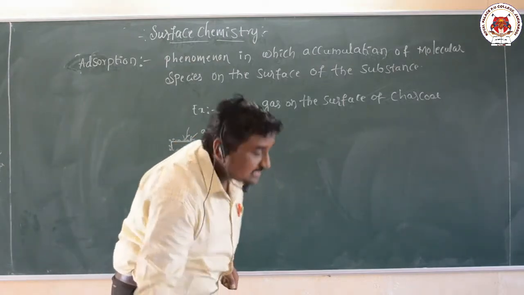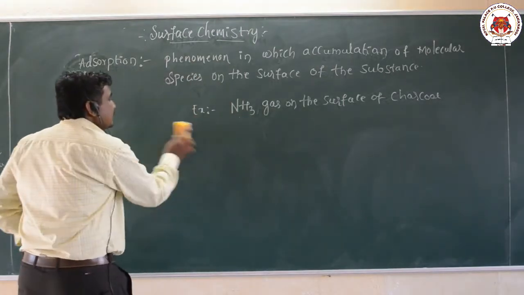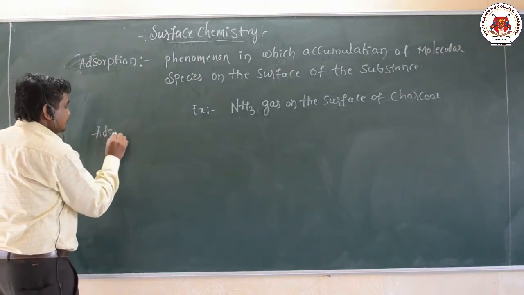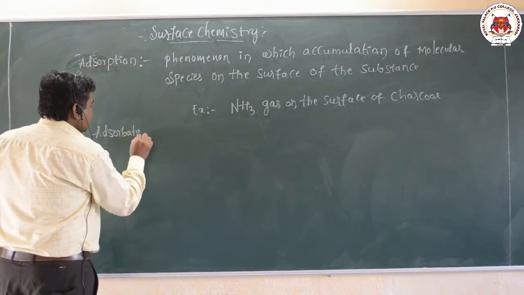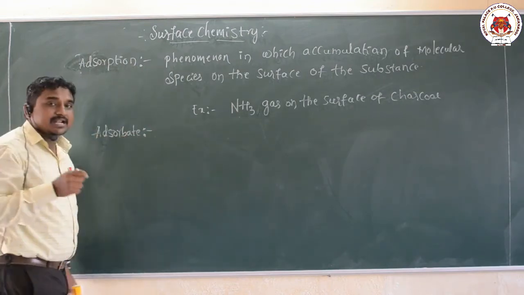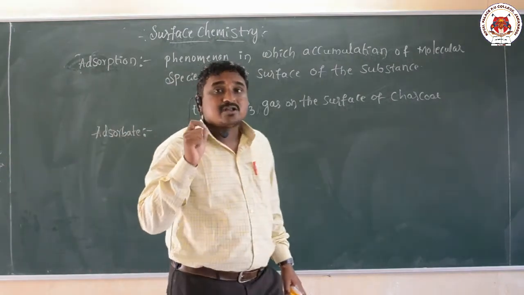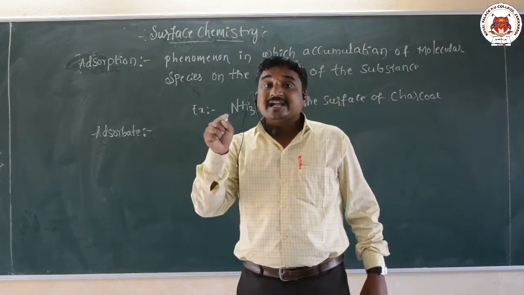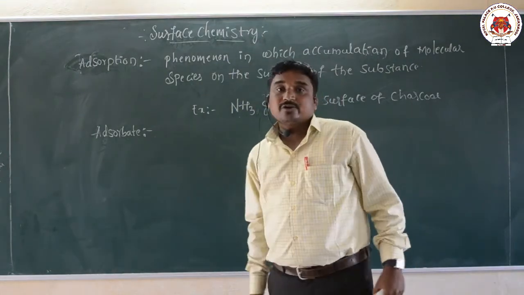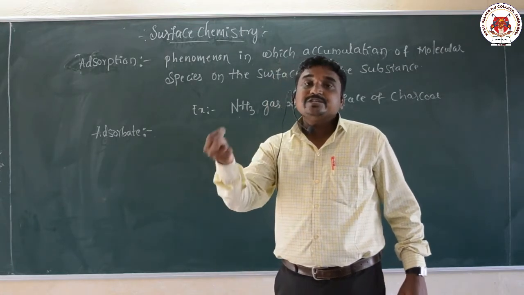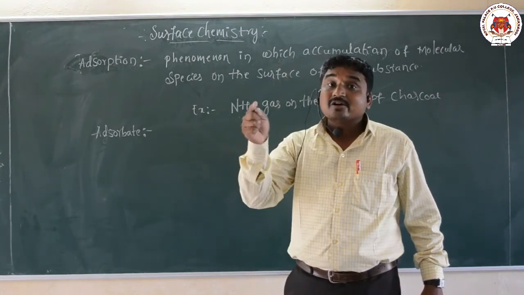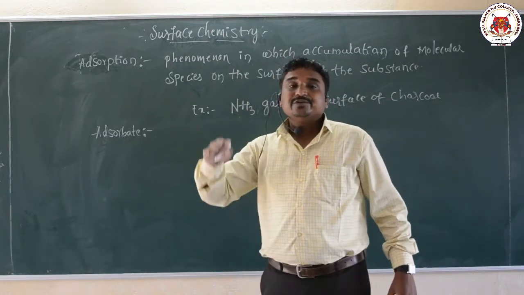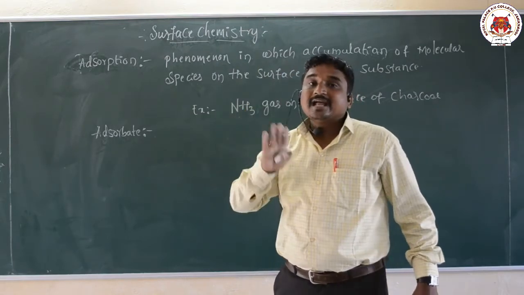Okay. So now here there are two terms: the first one is adsorbate and the second is adsorbent. First I will write the definition of adsorbate. Already I have told that the species which accumulate on the surface of the adsorbent are called adsorbate.